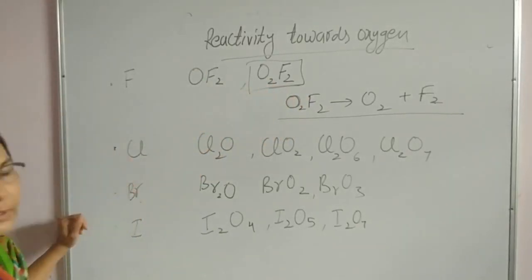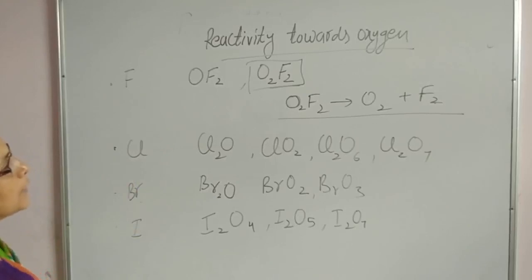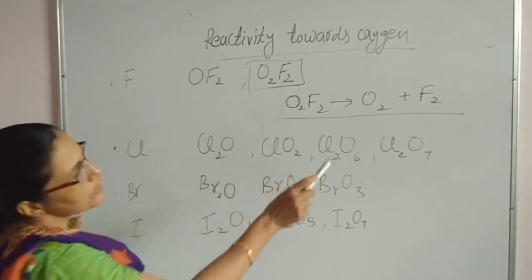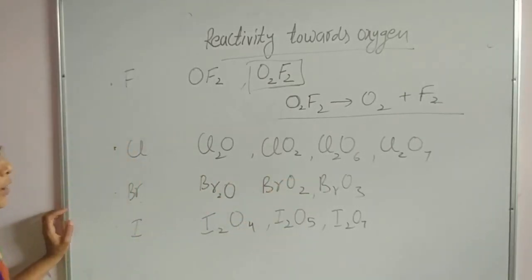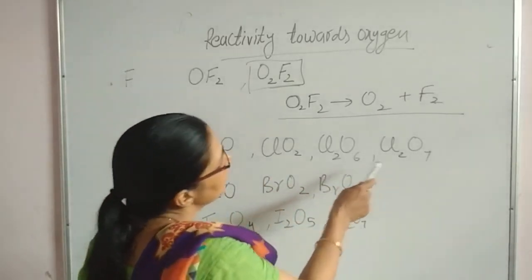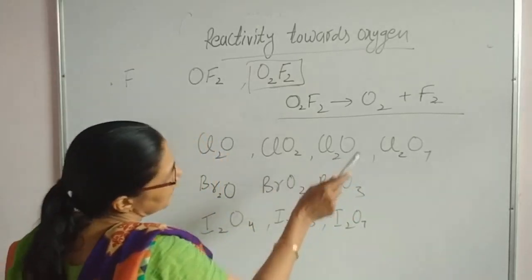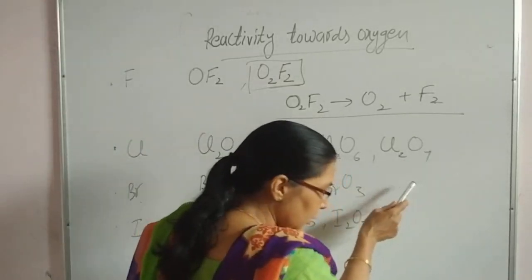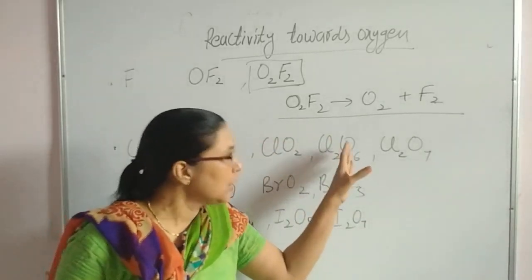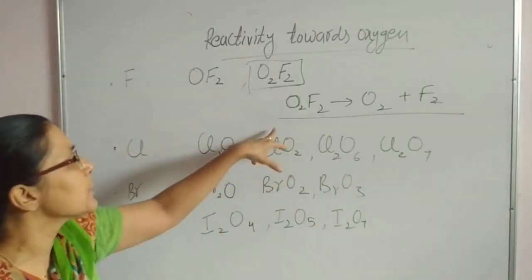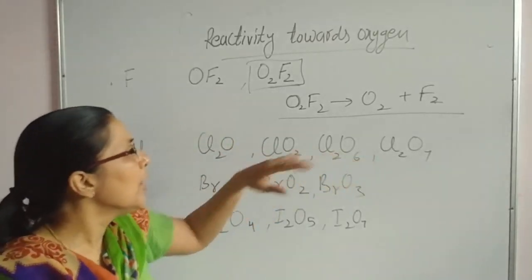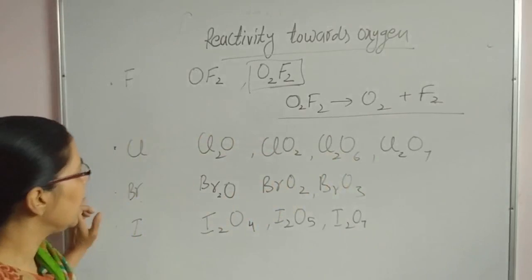Now next come to the chlorine. For chlorine we are observing that there are a variety of oxides. Why? Because we have variable oxidation states. So the various oxides are Cl2O, ClO2, Cl2O6, here the dimeric form of ClO3, then Cl2O7. So these are highly reactive oxidizing agents, as halogen is in +1 state here. In a +1 state or more higher oxidation state you are observing. That's why these are highly reactive.